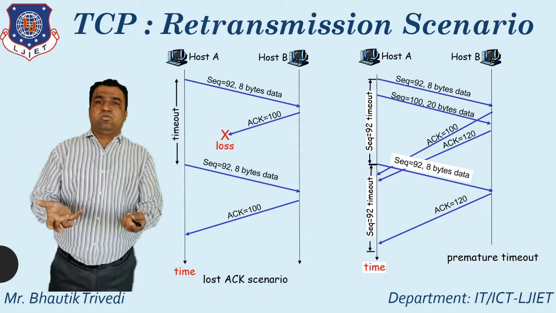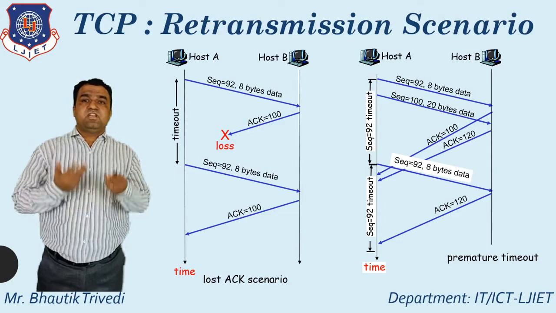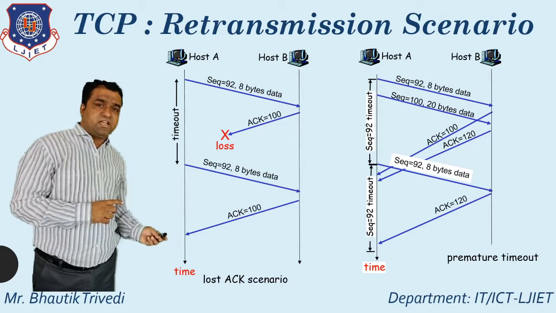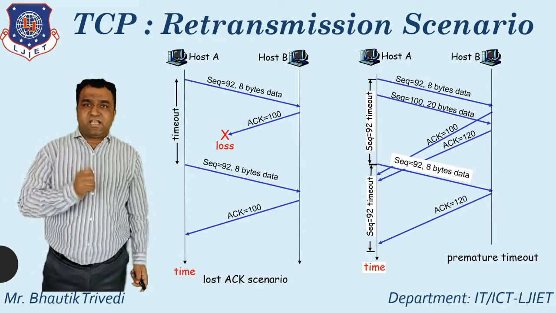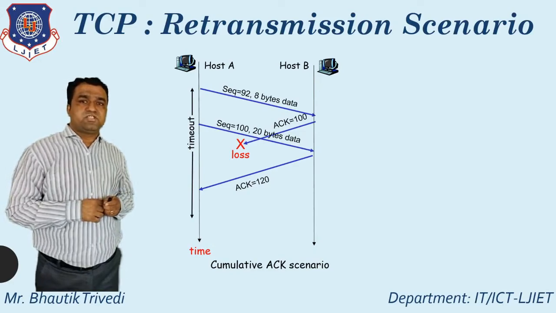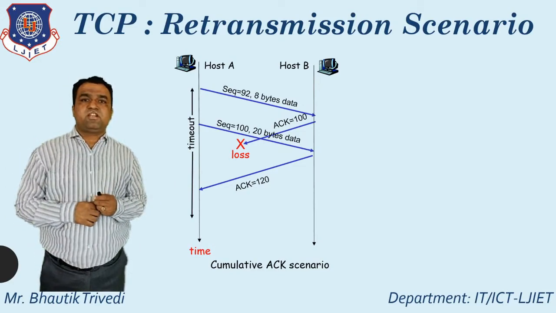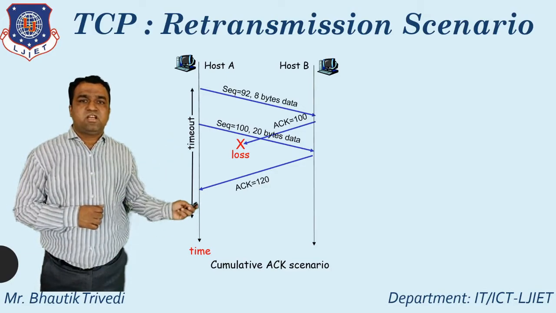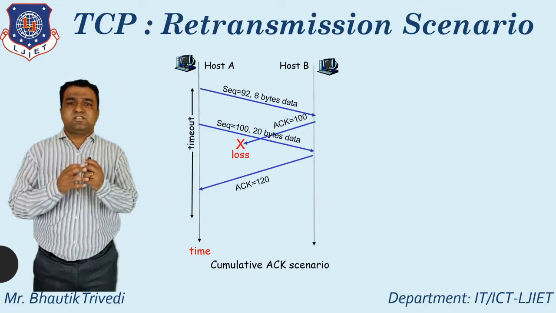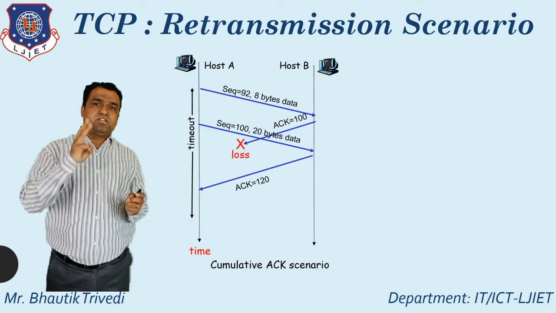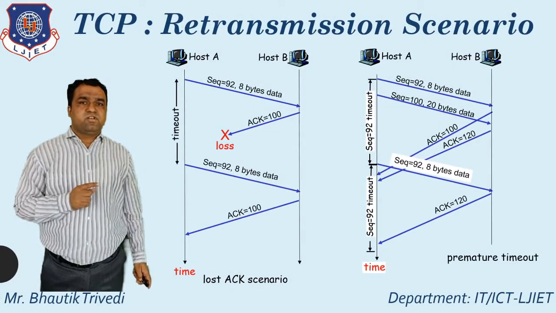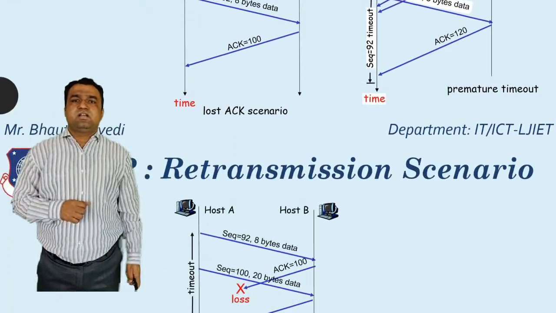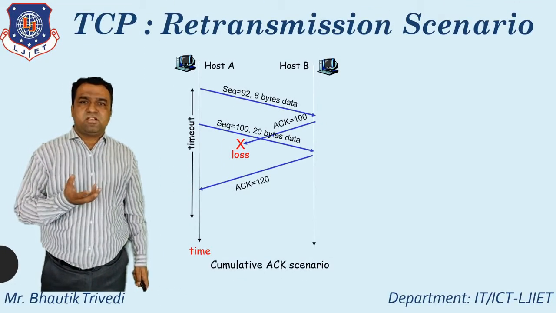So in which scenario do you apply the retransmission in TCP? So first one, lost acknowledgement, that is the one scenario. Second one, premature timeout, that is the second scenario. And third scenario, all of you just see, that is the cumulative acknowledgement scenario. So acknowledgement loss is there, then after the premature timeout is there, so that is known as a cumulative acknowledgement scenario. So retransmission supports three particular scenarios. First one, that is the lost acknowledgement scenario, second one, that is known as a premature timeout, and third one, that is known as a cumulative acknowledgement scenario.